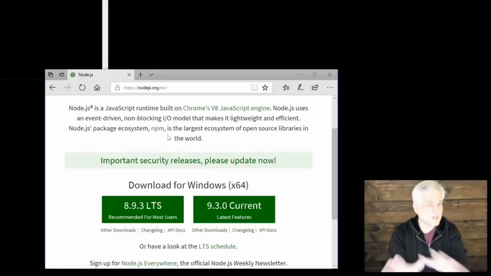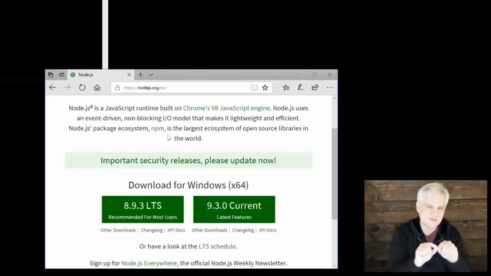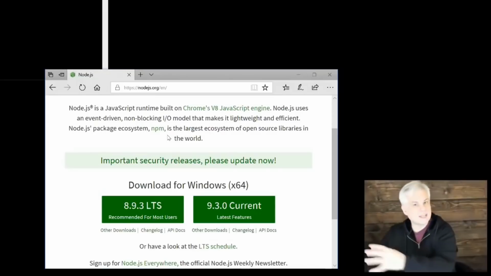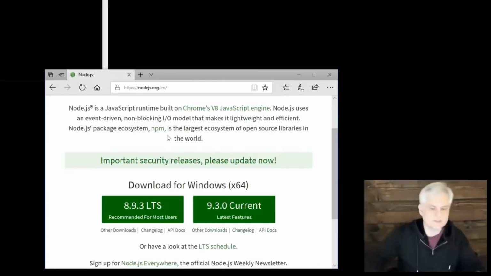We're not going to use it for that. We're going to use it for something much more mundane, which is to really just write out little text messages to a console window as we get started. Then we'll graduate on and use it in web pages much later in this course.